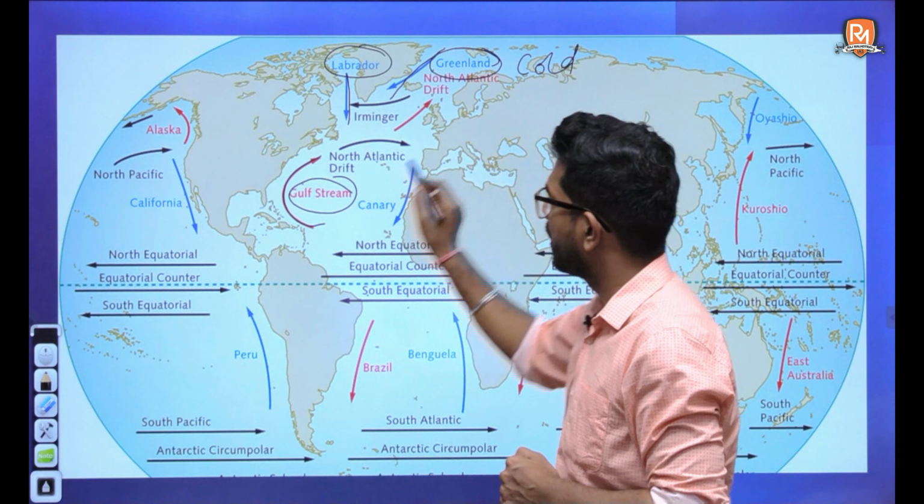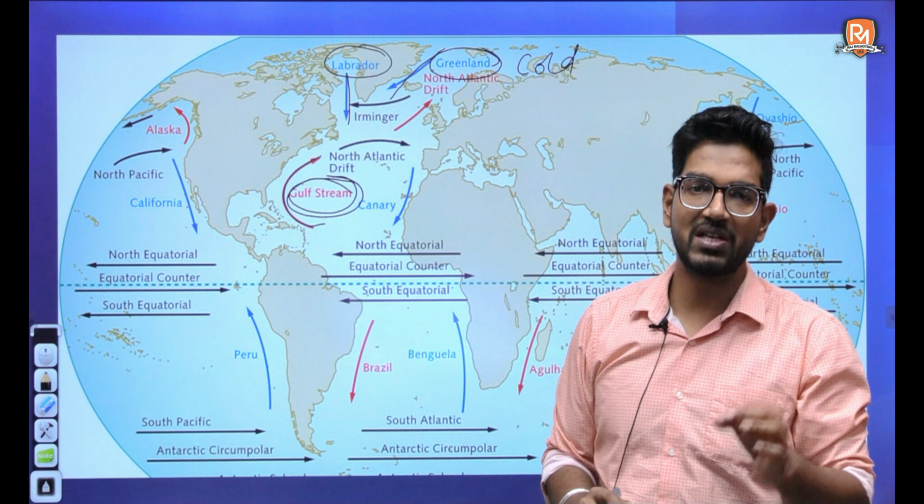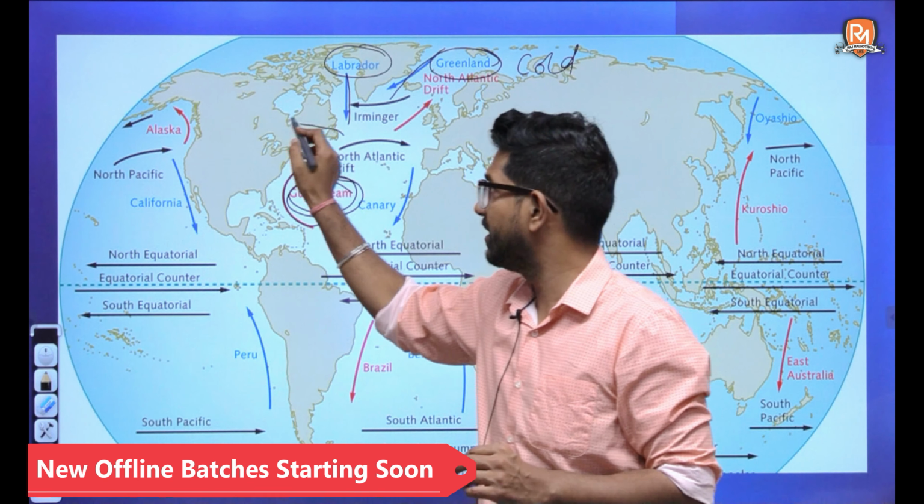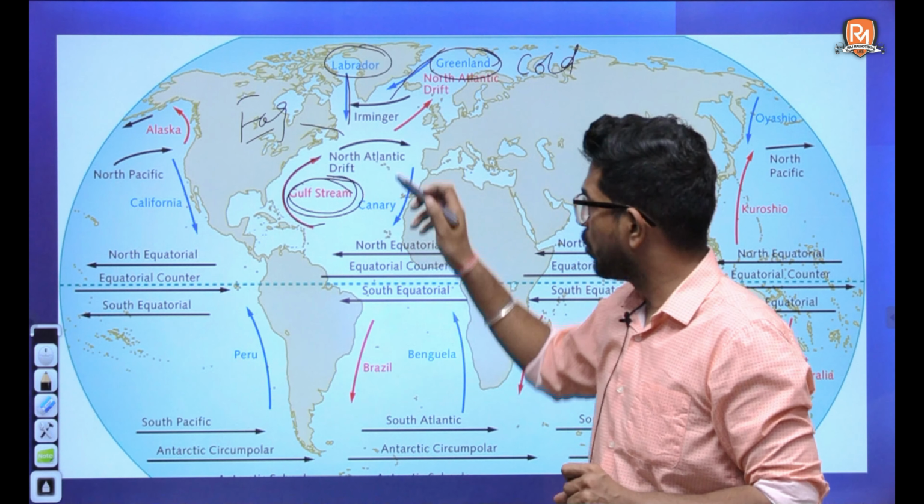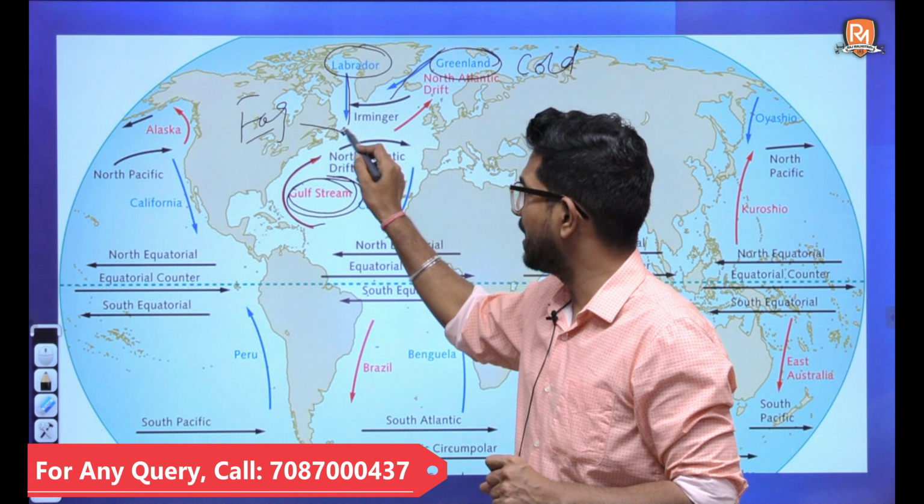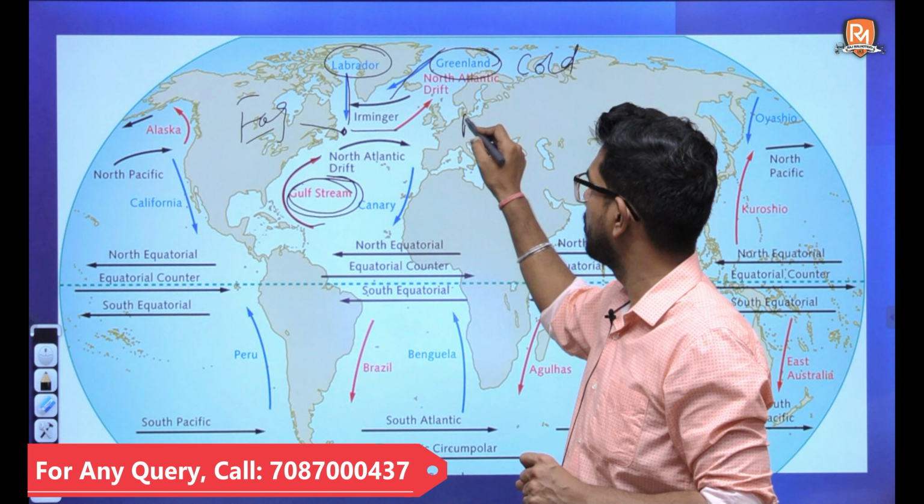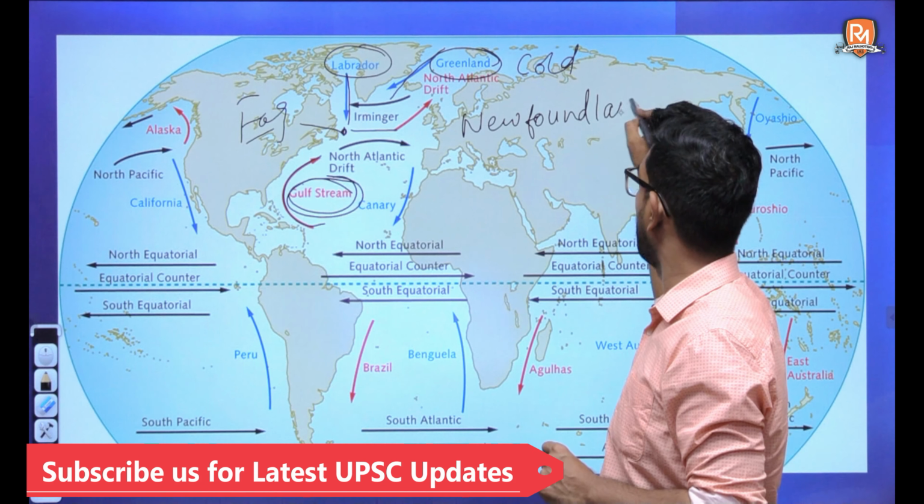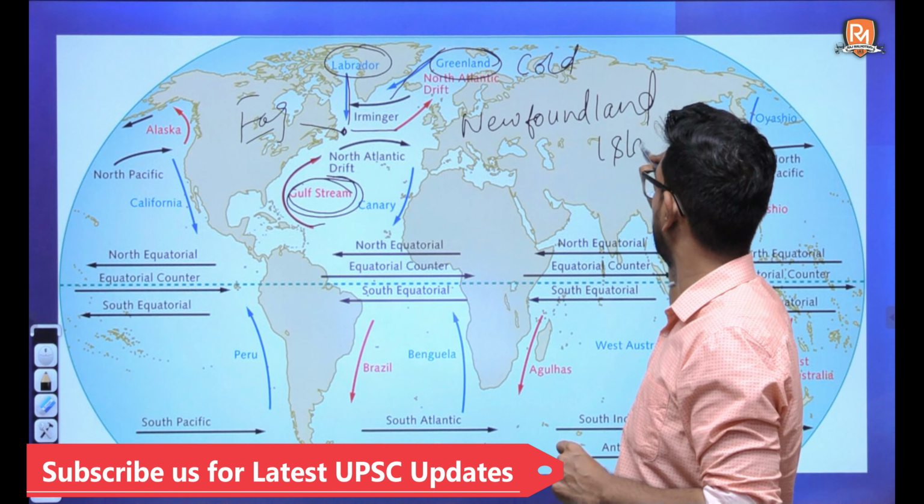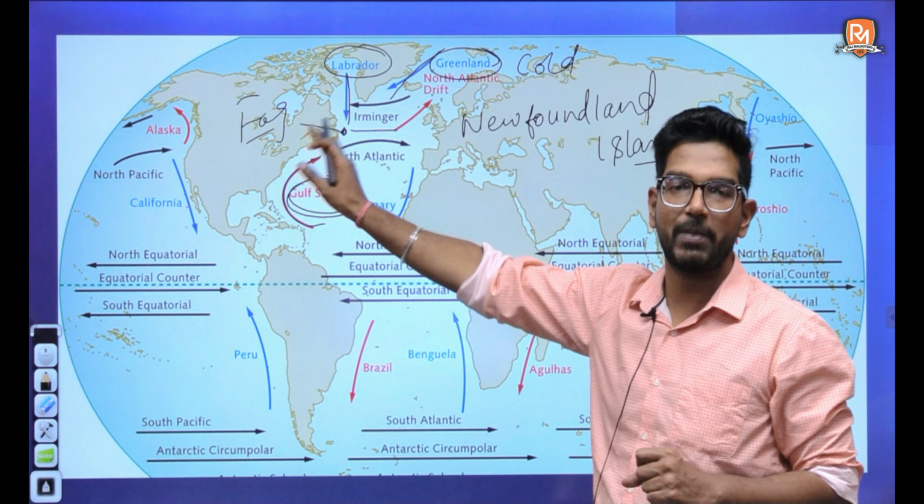The area where we find a warm current meeting a cold current is the best fishing ground of the world. Although the climate is a bit dicey, we have fog in this area, but fishing is very good. Such an area in this part is known as the Newfoundland Islands of Canada. Best fishing ground of the world, one of the best.